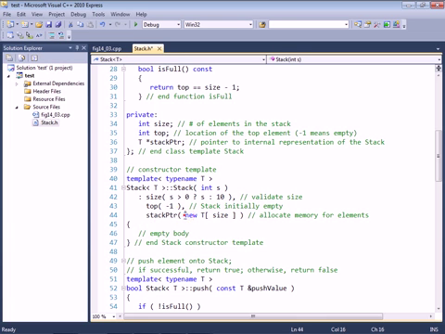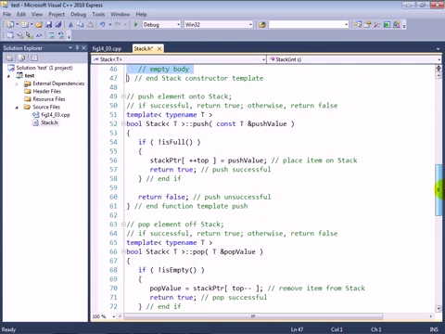The stack pointer is actually being initialized here as well with a dynamically allocated array of type T with size number of elements. So again, if I'm creating a stack of integers, in this stack constructor, T would be replaced with int, and I would allocate an array of integers. If I'm creating a stack of strings, then T would be replaced with string, and I would allocate an array of strings. The body of the constructor is empty because we did all of the initialization in the member initializer list, and in general you should do that with all of your classes if you can. Anything that's too complicated to do in the member initializer list can be done in the body of the constructor.